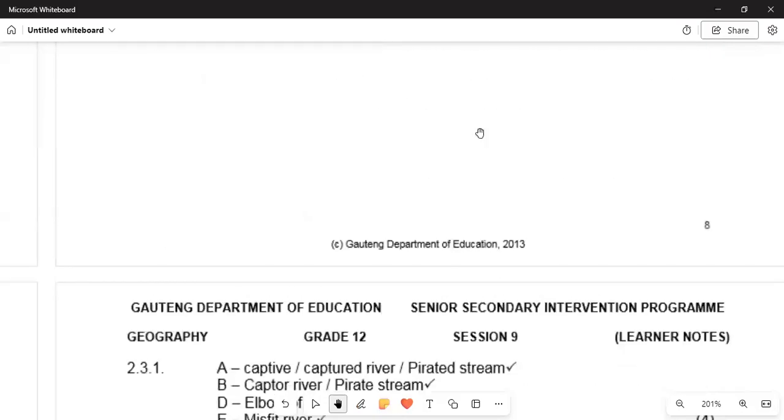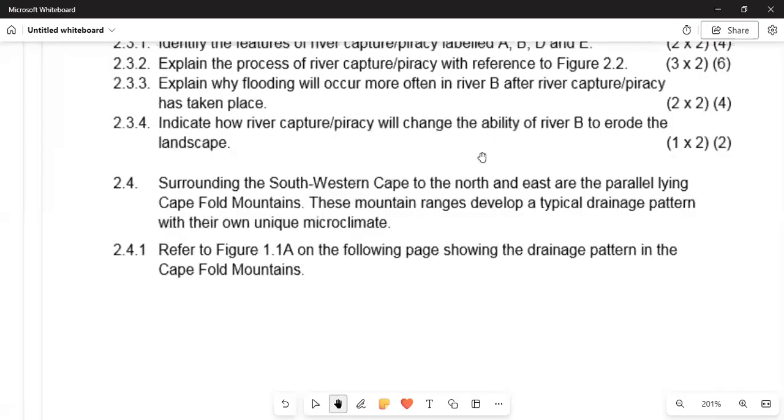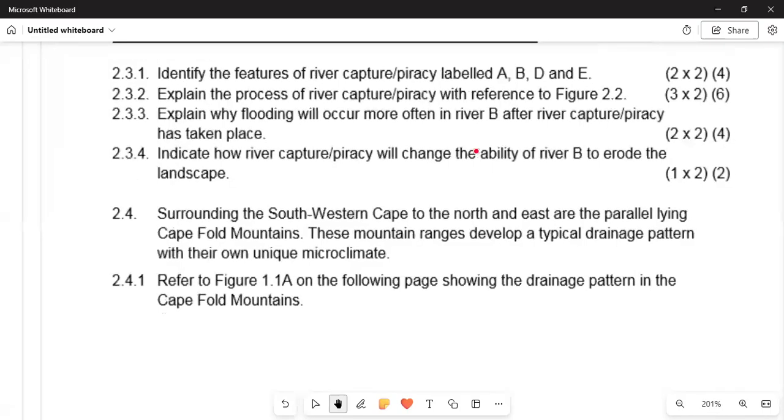Okay. And then if ever we are moving on again, we can see that we are having some other question, and it says now the surrounding of the Western Cape to the Northern Cape are parallel lying Cape Fold Mountains. These mountain ranges develop a typical drainage pattern with their own unique microclimate. Refer to figure 1.1a on the following page, and then the drainage pattern in the Cape Fold Mountain.